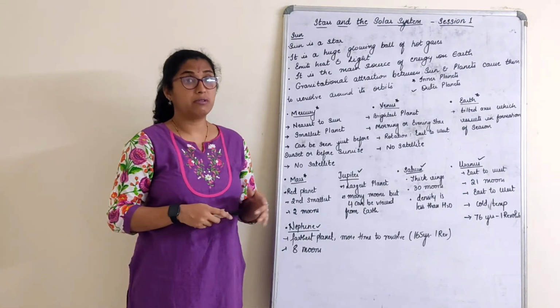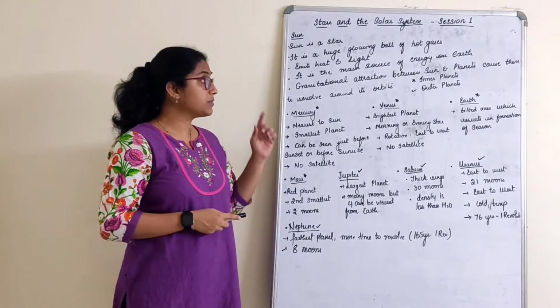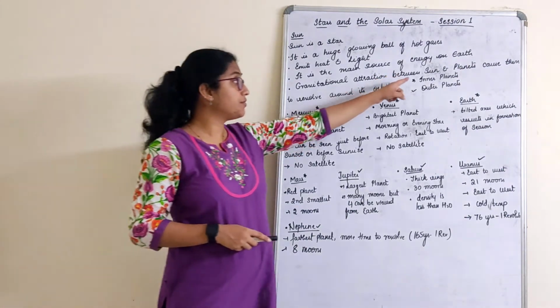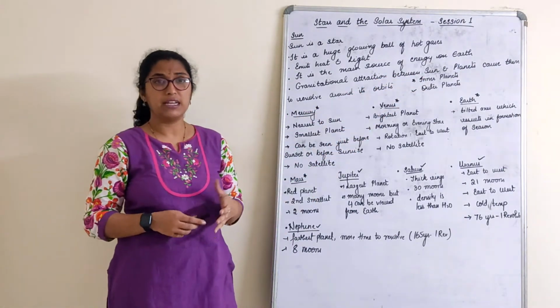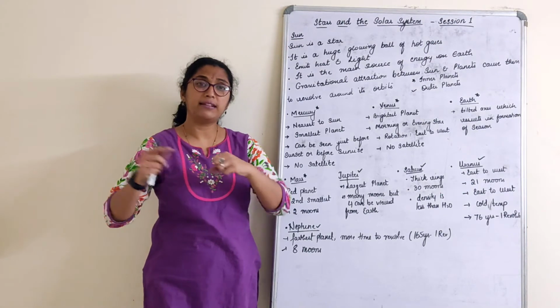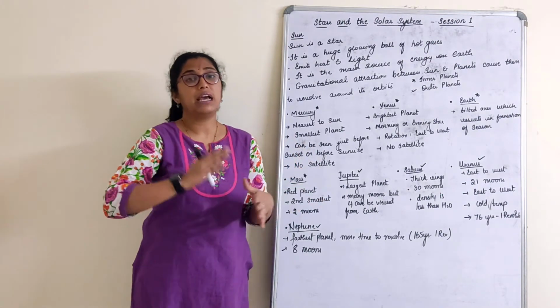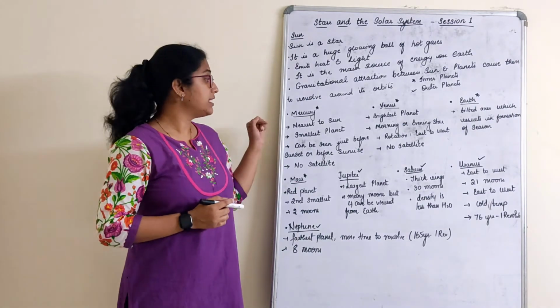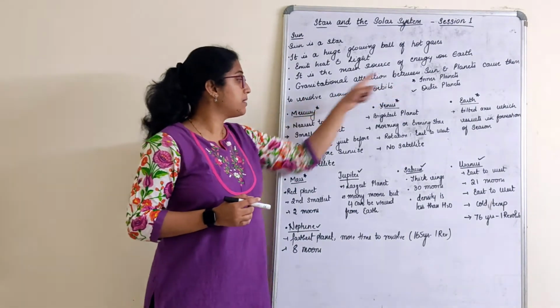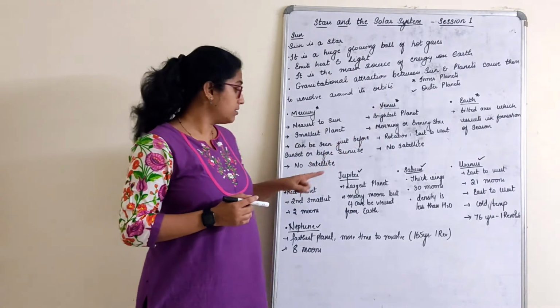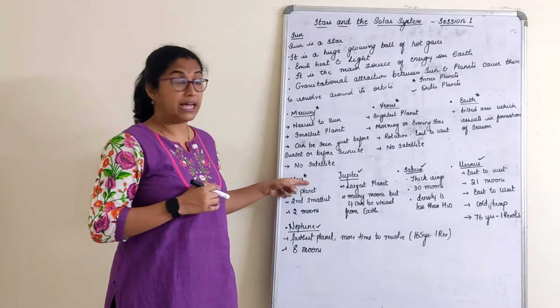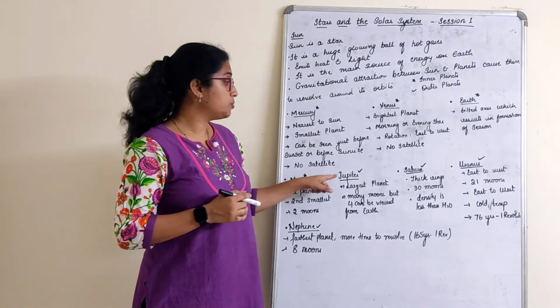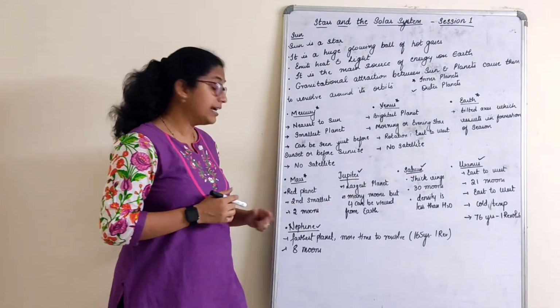So let's talk about the 8 planets of our solar system. We bifurcate them into inner planets and outer planets. Basically, inner planets are the planets which are close to the sun, and outer planets are a bit far away from the sun. So which are the inner planets here? I just put a star mark. Mercury, Venus, Earth and Mars are the inner planets. Outer planets: Jupiter, Saturn, Uranus and Neptune.